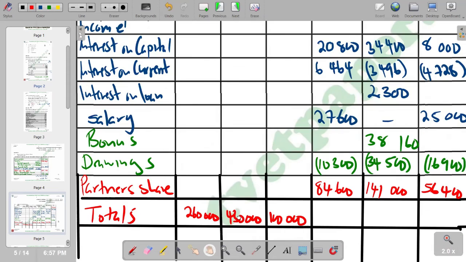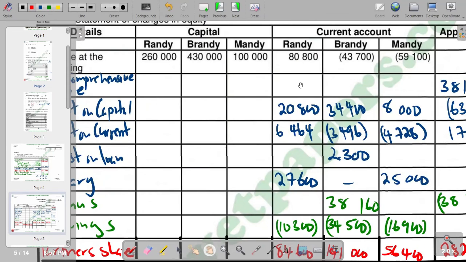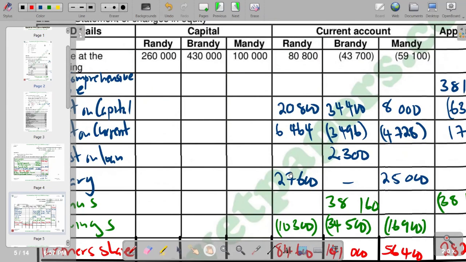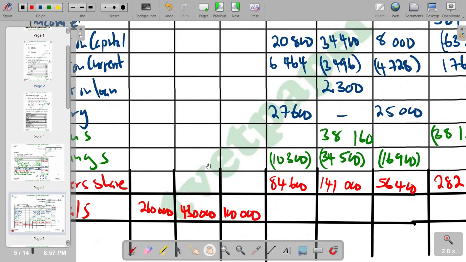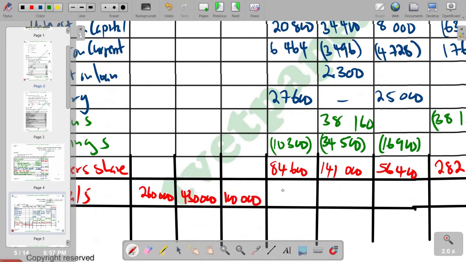Then we check in terms of our Ready. So we say 80,800 plus 20,800 plus 6,464 plus 27,600 minus 10,300 plus 84,600. You're going to get the net figure of 209,964.